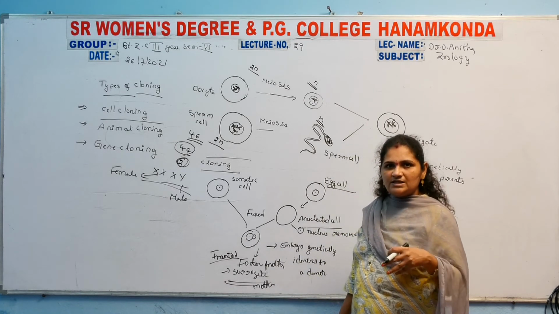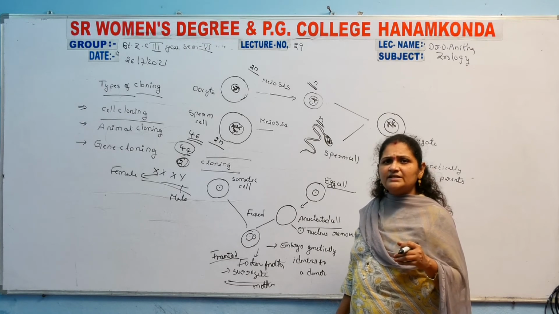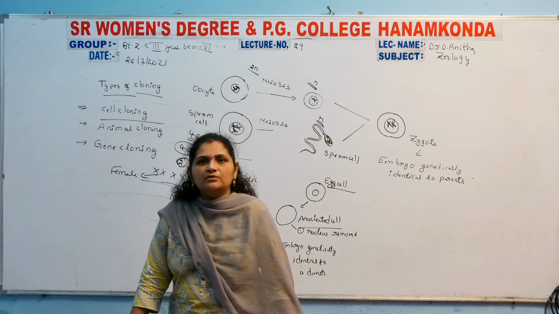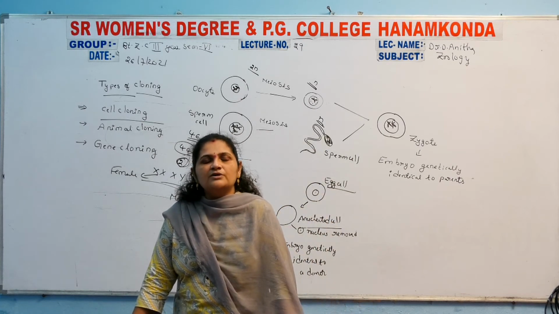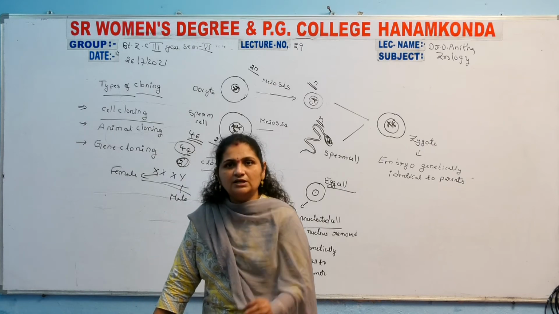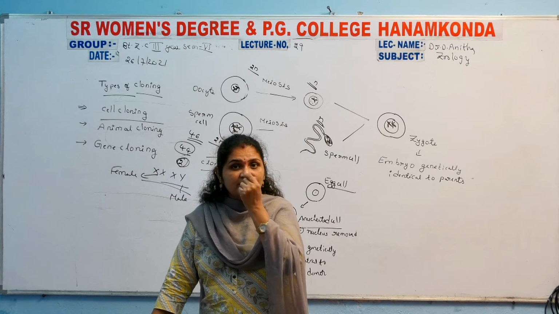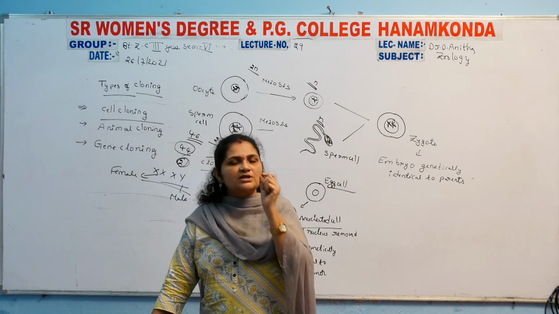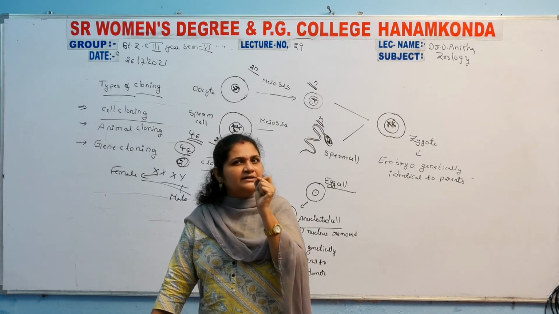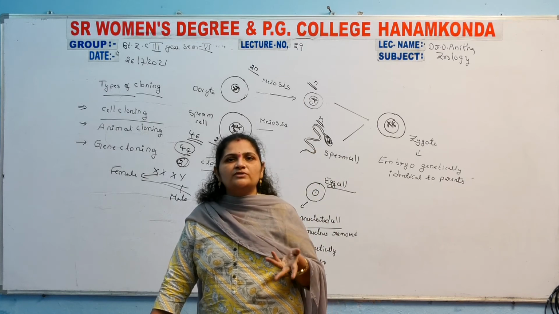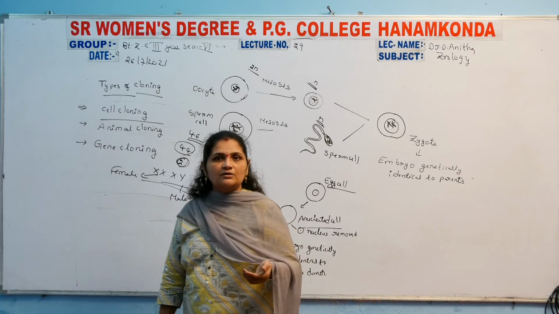Now these organisms are genetically identical to the donor only, and the first formed organism from the surrogate mother is used to develop a number of clones. We use an exact copy of DNA, and from that we can produce a number of organisms with that particular DNA structure. That is the importance of cloning, and that is also concerned with cell cloning.